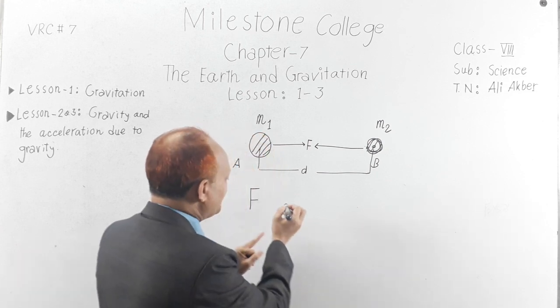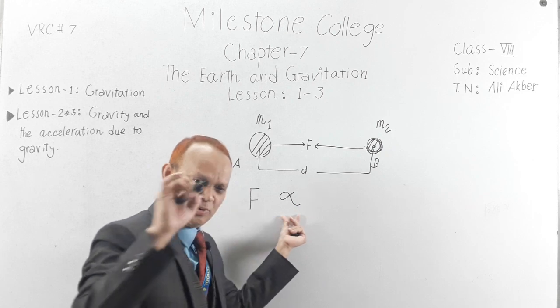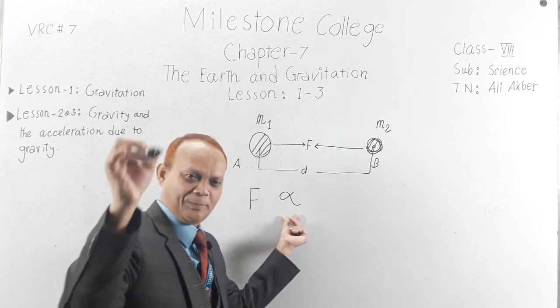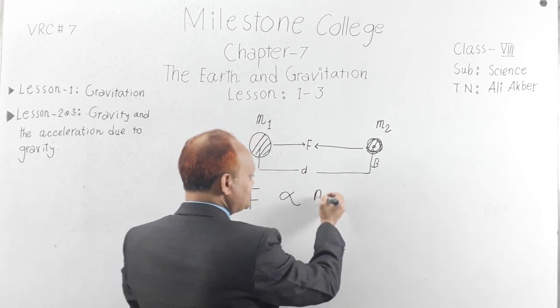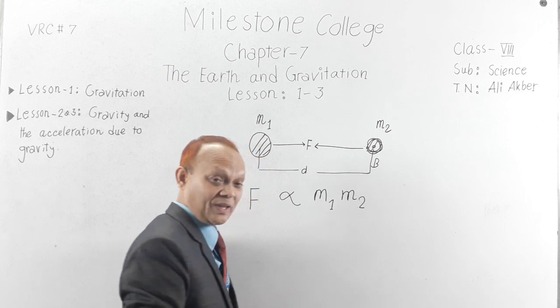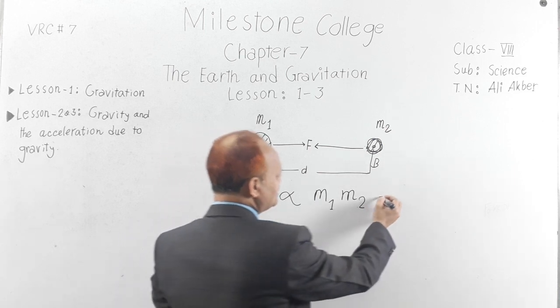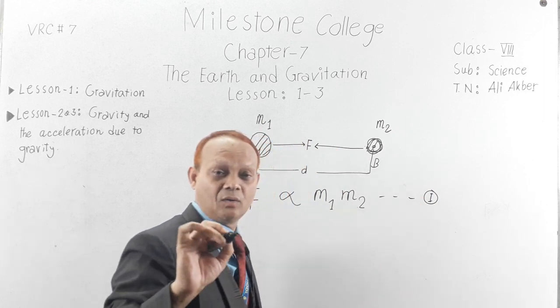This is the proportionality sign. F is proportional to the product of their masses, where one mass is M1 and another one is M2. Think this is an equation, equation number 1.